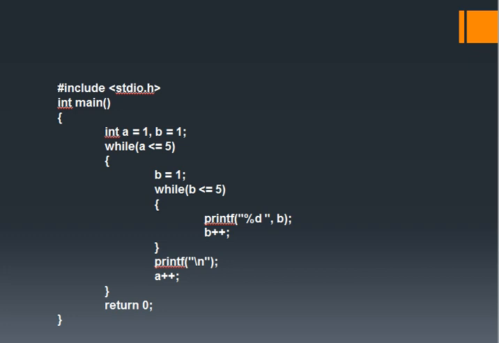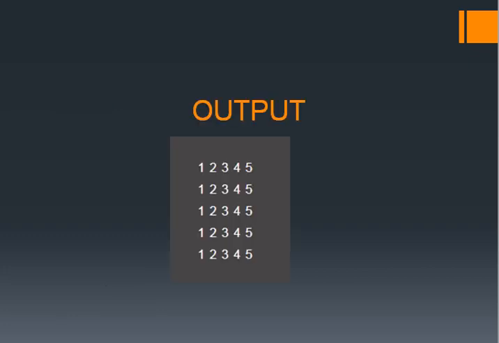Here we are going to print like this. This is what we have to print: 1 2 3 4 5 in 5 rows. So what we have to get? We have to start from here, then we have to reach here. So we have to start from the first row, then we have to print 5 columns for each row.